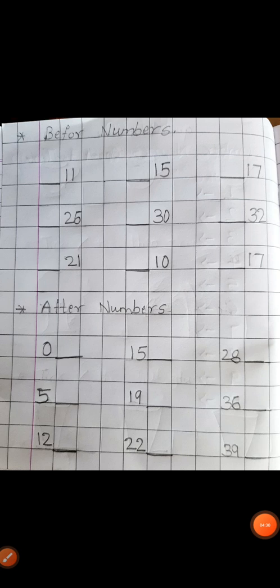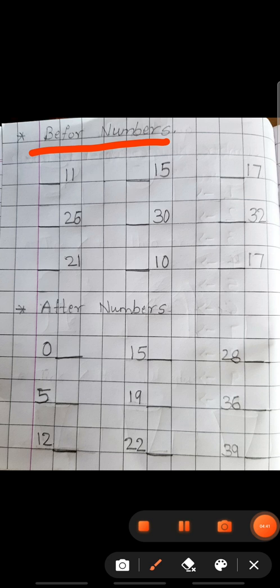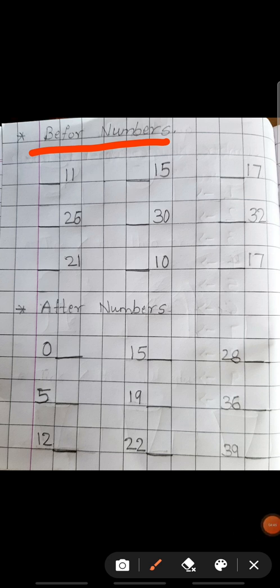Next, before numbers. So here we have to write the before numbers. What comes before 11? 10. Yes. What comes before 26? 25.